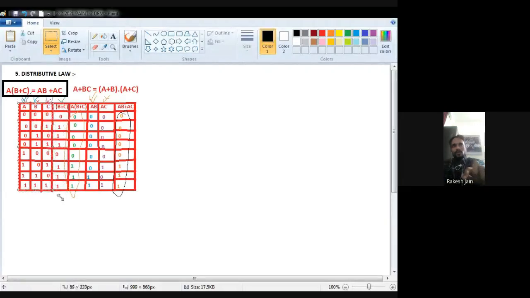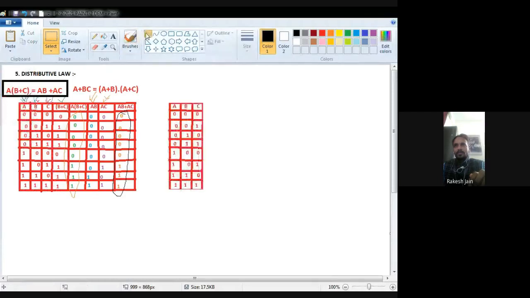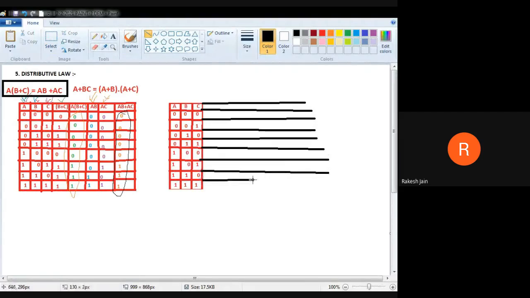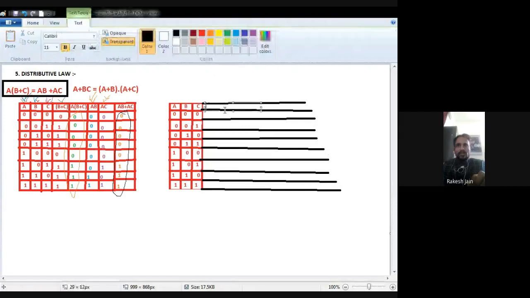So see, AB plus AC: both are 0 0, no one is 1, so 0. Again both 0 0, again 0. Again 0 0, again 0. Now AB is 0 but AC is 1, I find a 1, that's why 1. AB is 1, AC is 0, I again find a 1, that's why 1. At last both are 1 1, I again find a 1, that's why 1.